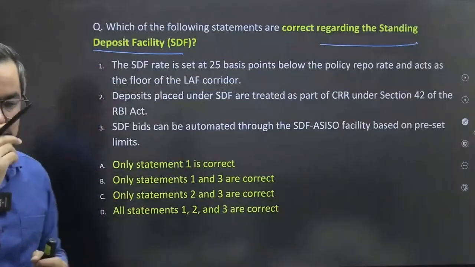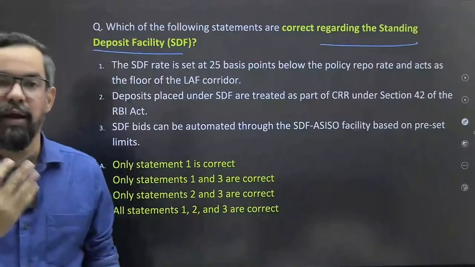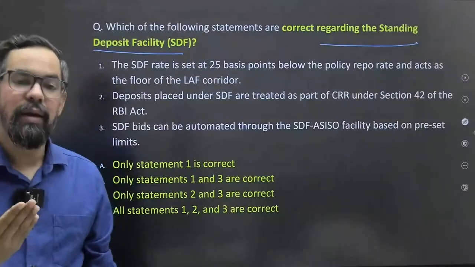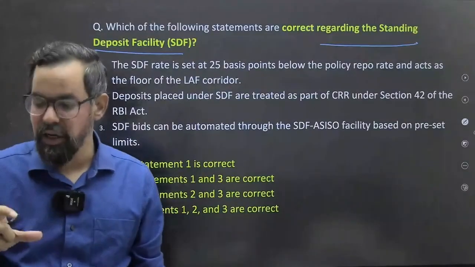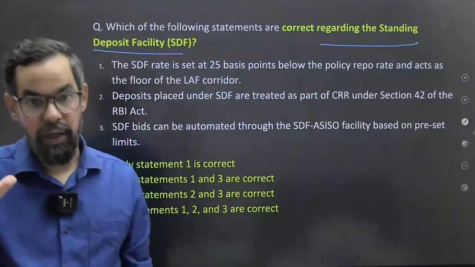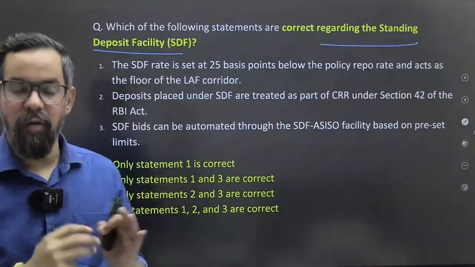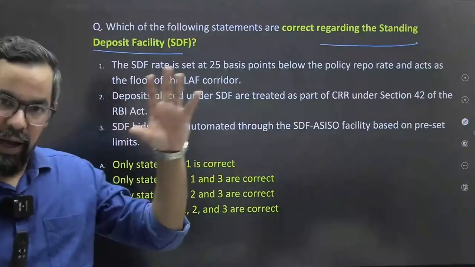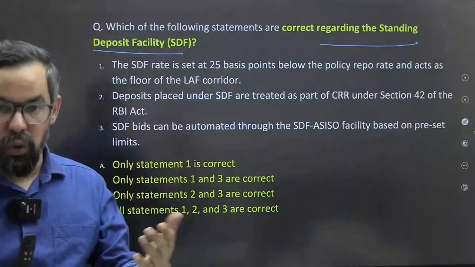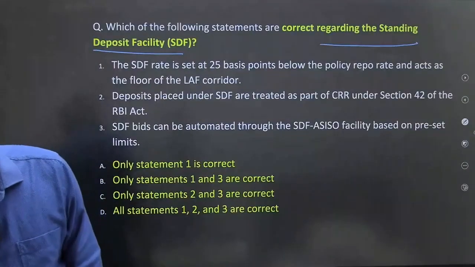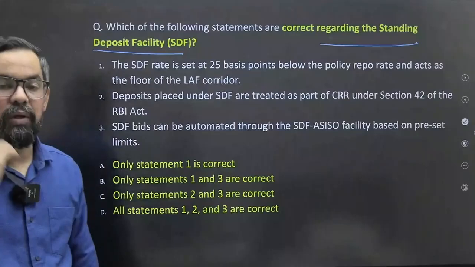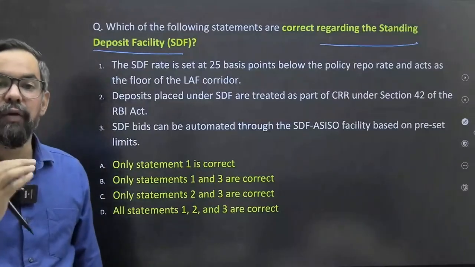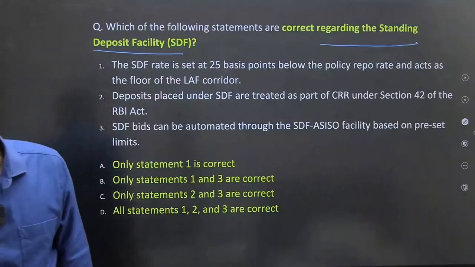ठीक है. SDF is substitute. पहले जैसे हमारा reverse repo rate होता है, अभी भी है आपका commercial bank to commercial bank. They generally deposit their surplus money with RBI. वैसे ही ये भी flow of money is commercial bank to RBI, but it is without collateral, and reverse repo rate is with collateral. ठीक है. वहां पे RBI collateral provide करता है, यहाँ पे नहीं देता है. ठीक है. But the rate which is offered by RBI is higher compared to reverse repo rate.